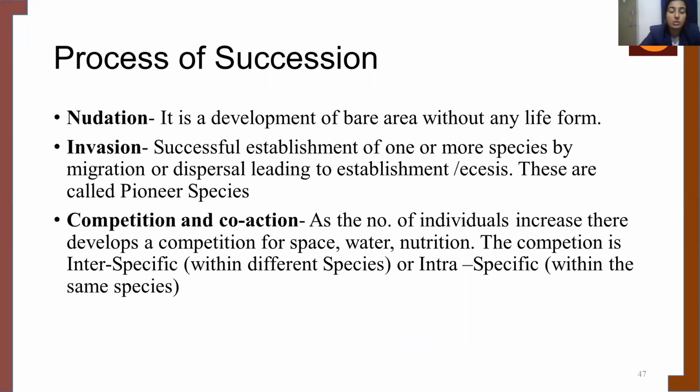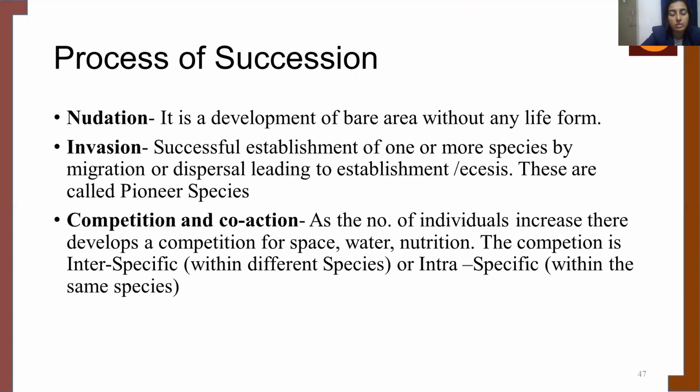Now when we talk about the process of succession, it includes nudation, which is the development of a bare area without any life forms. Invasion is the successful establishment of one or more species by migration or dispersal. These are called pioneer species. So the first species to enter in that ecological succession is known as the pioneer species.